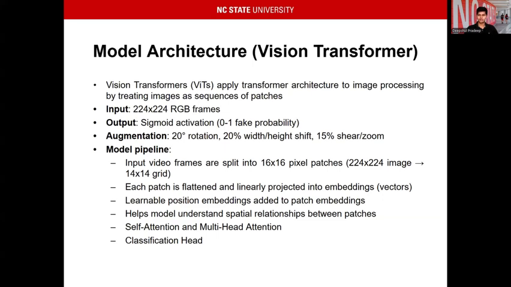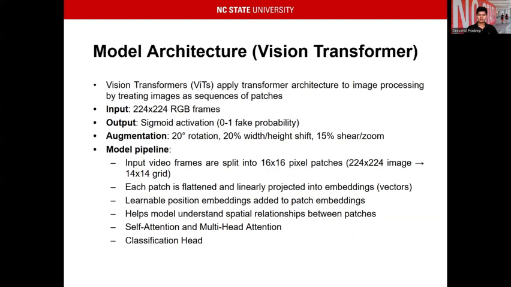Coming to the core model pipeline, right? So we're splitting these input video frames into 16 cross 16 pixel patches, and they're flattened and linearly projected onto embeddings. So embeddings are basically n-dimensional vectors, which kind of hold the information about the patch. It kind of encodes the information for computers to learn. It might not make sense to us since it's n-dimensional, but it's how it works.